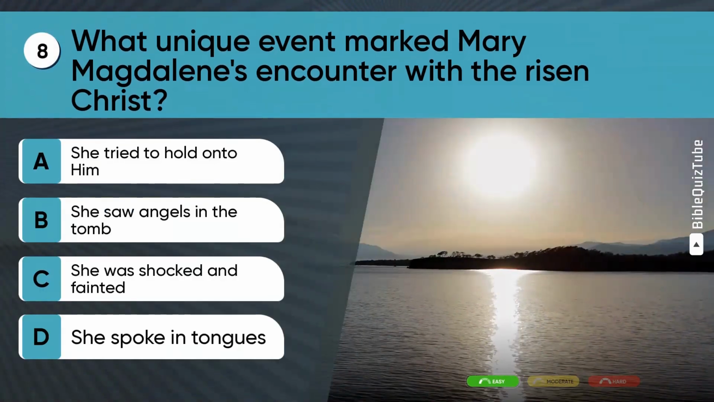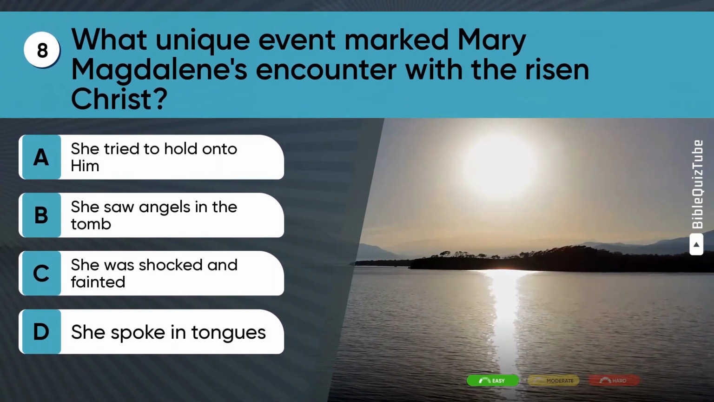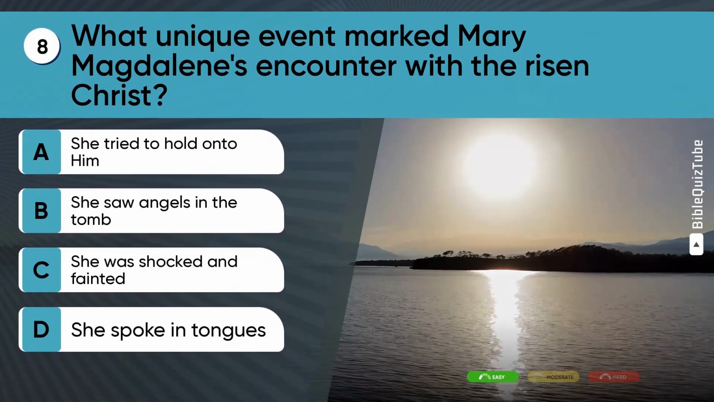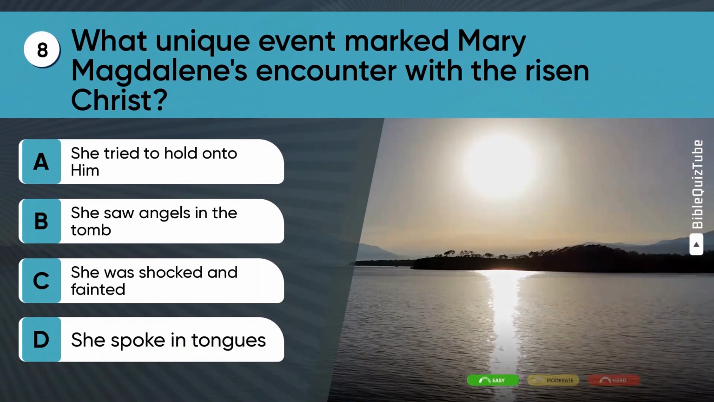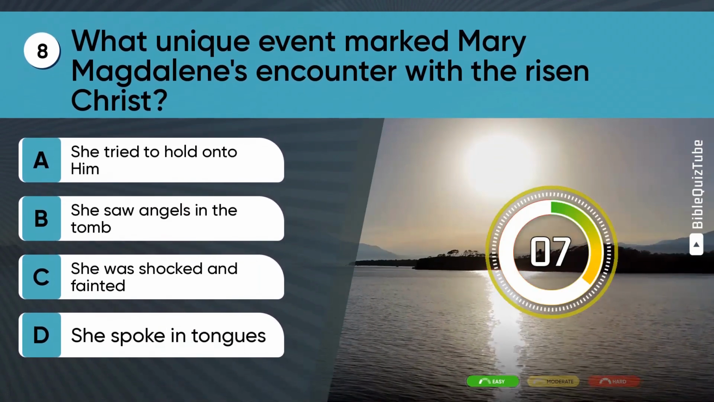Question 8. What unique event marked Mary Magdalene's encounter with the risen Christ? A. She tried to hold on to Him. B. She saw angels in the tomb. C. She was shocked and fainted. D. She spoke in tongues.